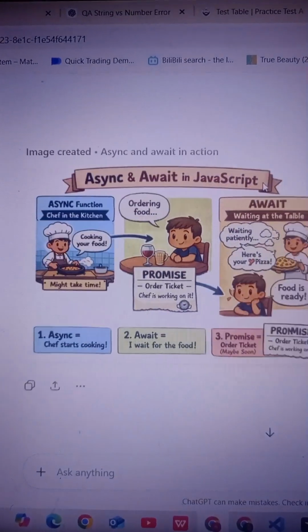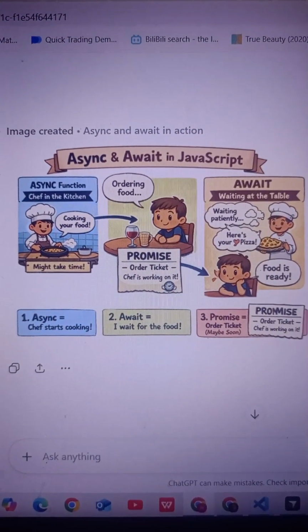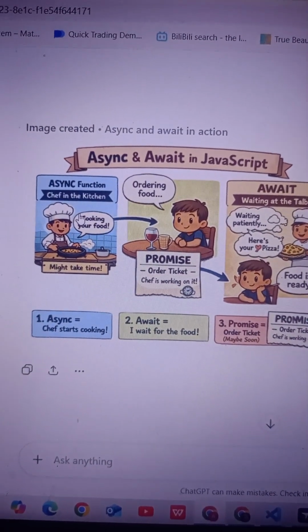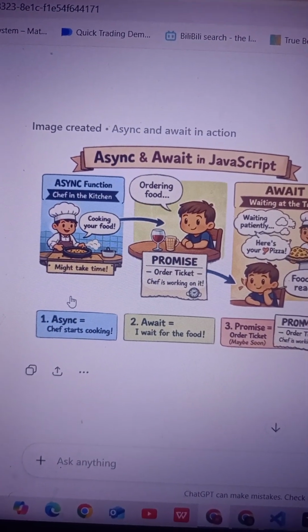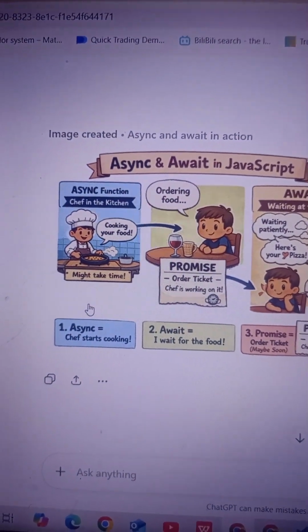We also have images to remember this easily. Here the asynchronous function means the chef in the kitchen who is cooking your food, which might take some time but it will always return a promise.